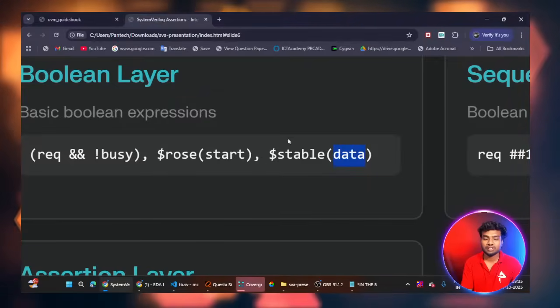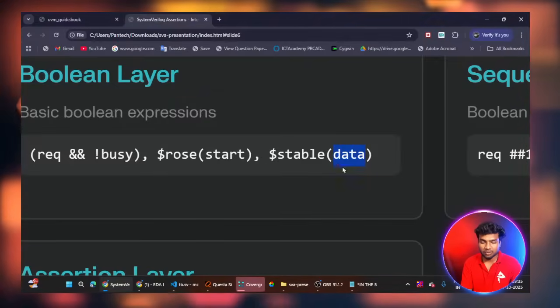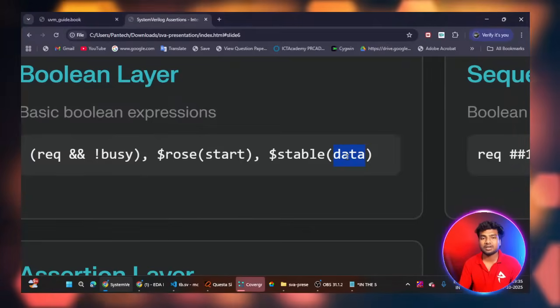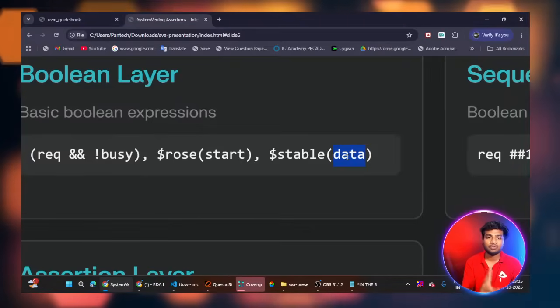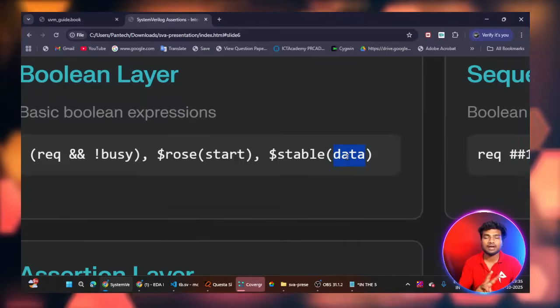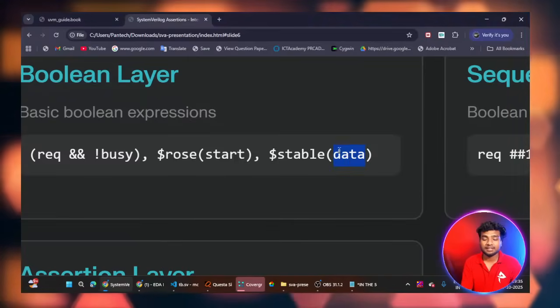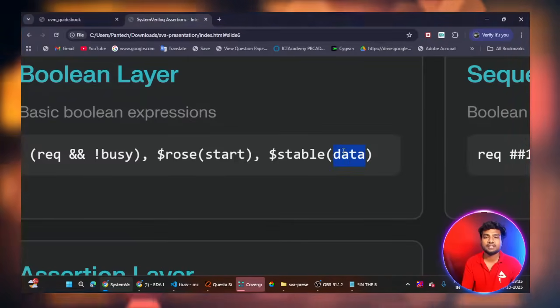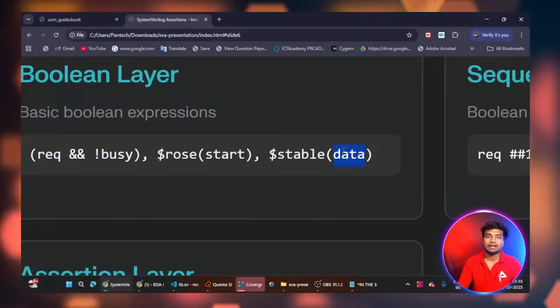If I'm using $stable, it means that particular signal must have a stable value from the previous clock cycle to the current clock cycle. For two clock cycles the data signal must have the same stable value. It won't change, 0 to 1, 1 to 0, or 5 to 10.